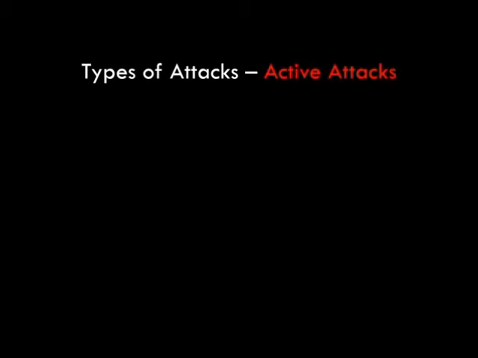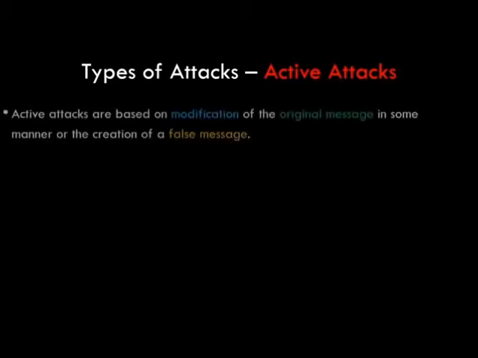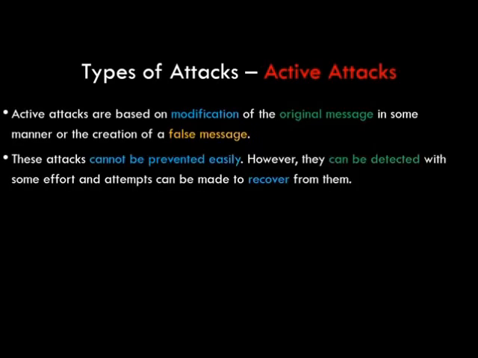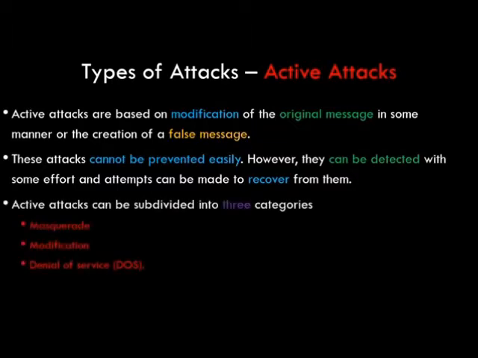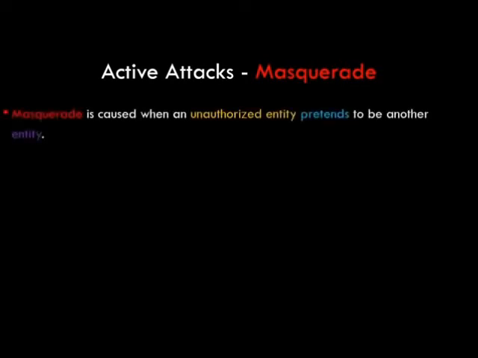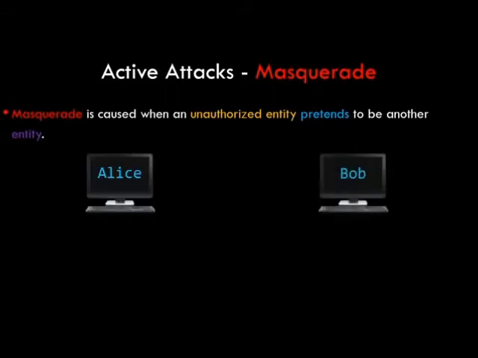Active attacks are based on modification of the original message in some manner or creation of a false message. These attacks can't be prevented easily, however they can be detected. Now, active attacks can be subdivided into three types: masquerade, modification, denial of services. Let's see how these types of attacks work. Masquerade is caused when an unauthorized entity pretends to be another entity. To clear this, let's have an example.